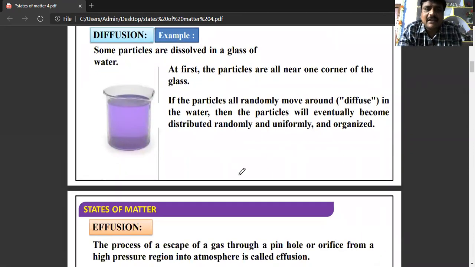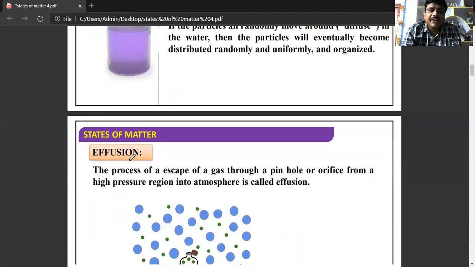If you see the example for diffusion, see here, in this particular case, some particles are dissolved in a glass of water. At first, what is happening? All the particles are near one corner of the glass. If the particles are randomly moving in the water, those particles will ultimately be distributed randomly and uniformly. That process is known as diffusion.